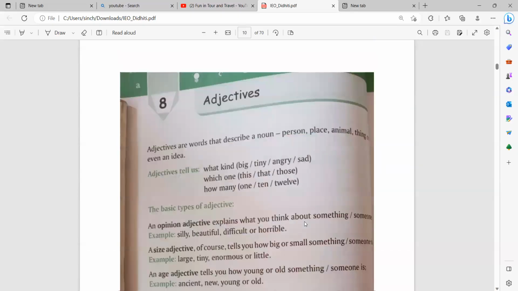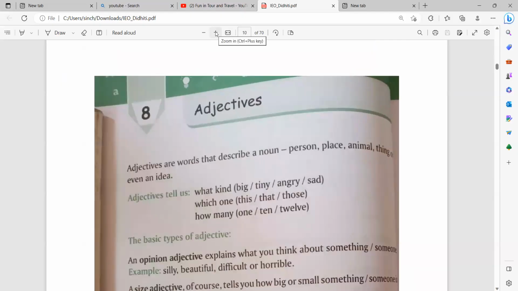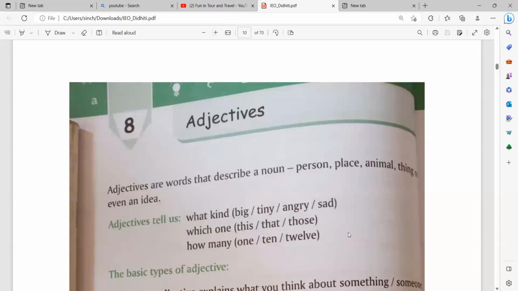Then what we have? We have the adjective. What is an adjective? We all know that an adjective describes the noun. So adjectives are words that describe a noun, person, place, animal, thing, or even an idea. What does an adjective tell us? It tells us what kind. Is it big, tiny, angry, sad? Which one? This one, that one, those. How many? 1, 10, 12. So an adjective tells us what kind, that is quality, which one, that is whether this one or that one, and how many, that is quantity. Quality, quantity, and which one.